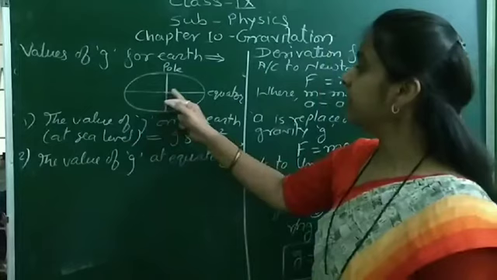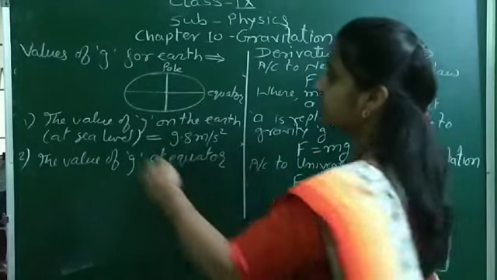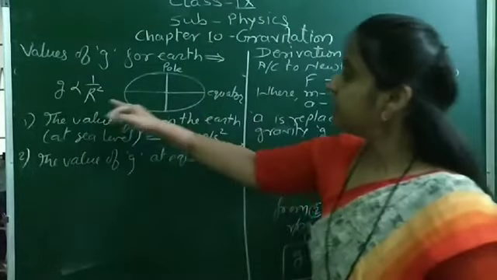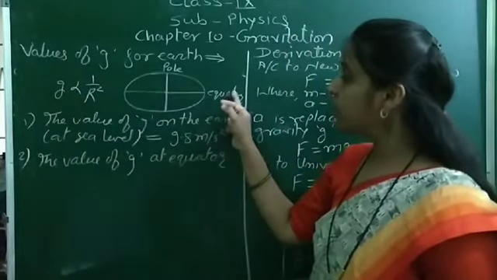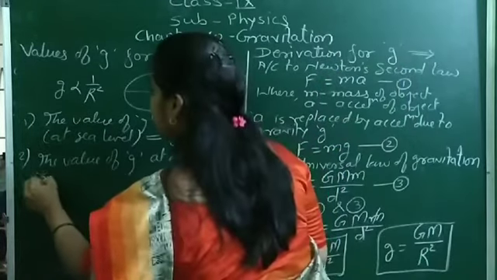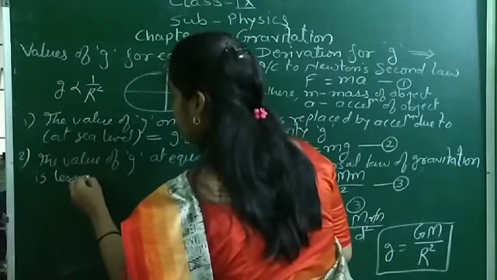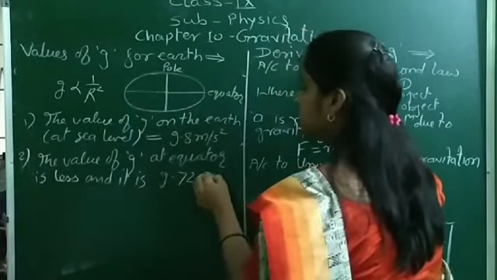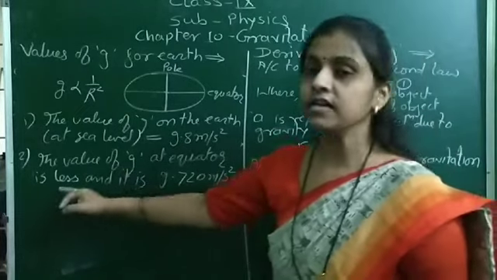At equator, the radius will be more as compared to pole, and as the radius gets increased, according to this relation, G is inversely proportional to R square. So if the radius gets increased, then the acceleration due to gravity gets decreased, and therefore the value of G at equator is less, and it is 9.720 meter per second square.